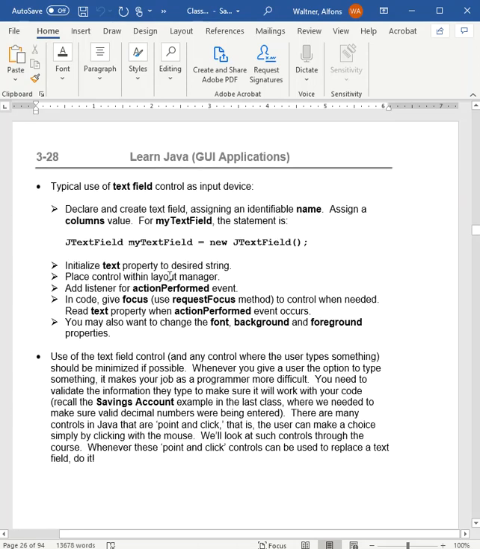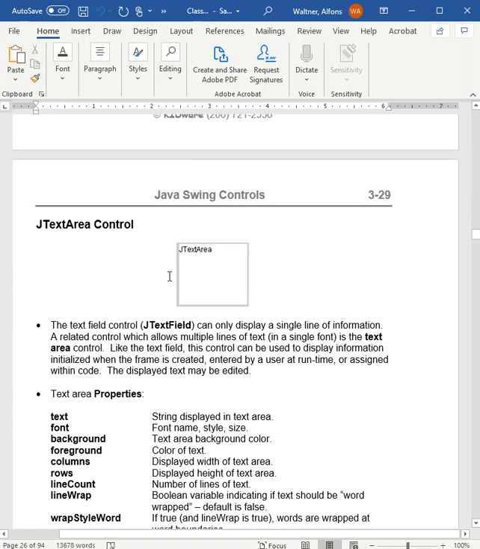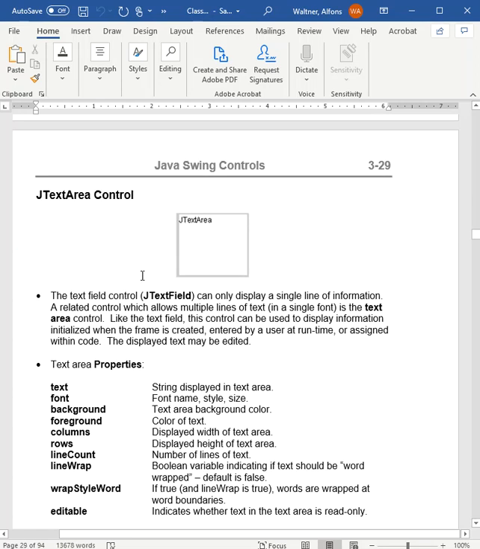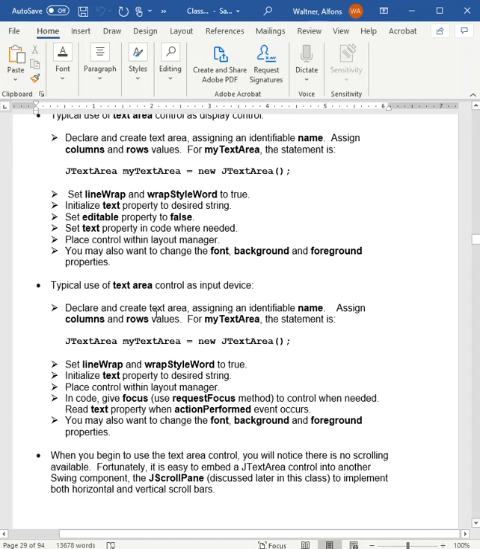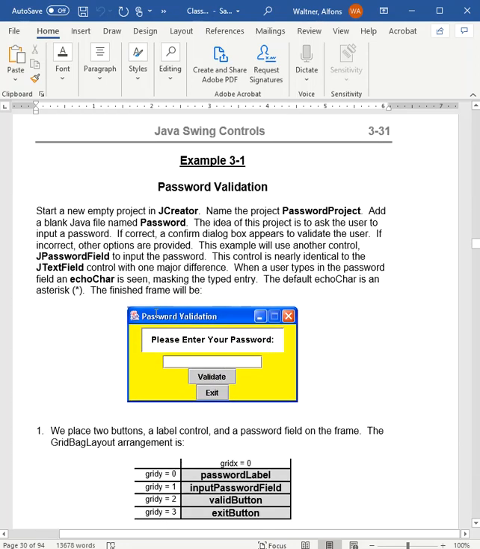All right, so they cover how to do that. And once again, I'll have little videos. All right, here's the text area. Okay, actually the text area is the multiple rows. Okay, the text box was the one with the single line. All right, and then finally, here you go.